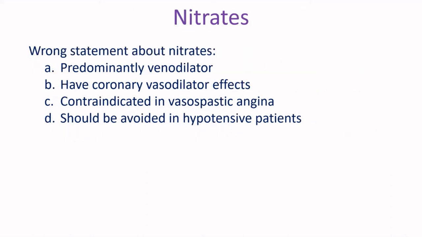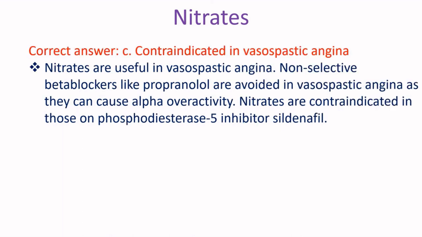Wrong statement about nitrates. A. Predominantly venodilator. B. Have coronary vasodilator effects. C. Contraindicated in vasospastic angina. D. Should be avoided in hypotensive patients. Correct answer C. Contraindicated in vasospastic angina. Nitrates are useful in vasospastic angina. Non-selective beta blockers like propranolol are avoided in vasospastic angina as they can cause alpha overactivity. Nitrates are contraindicated in those on the phosphodiesterase 5 inhibitor sildenafil.